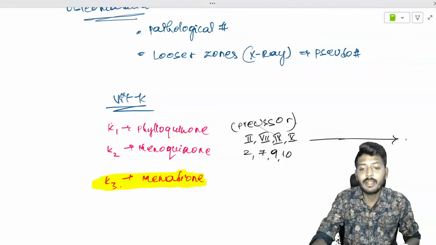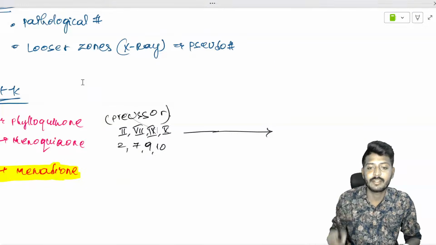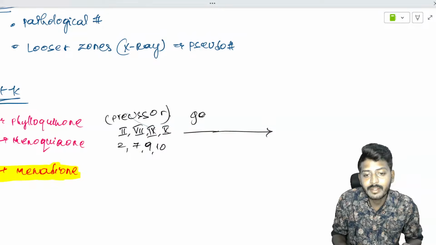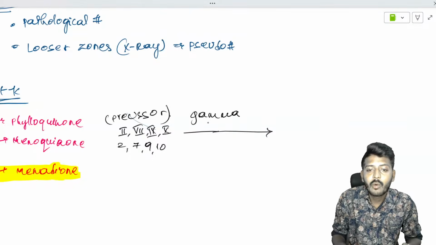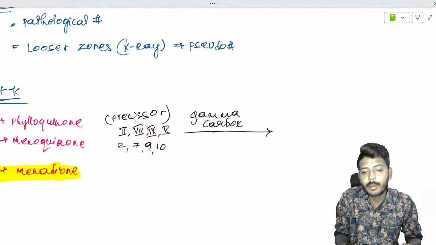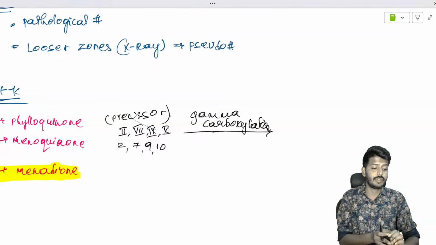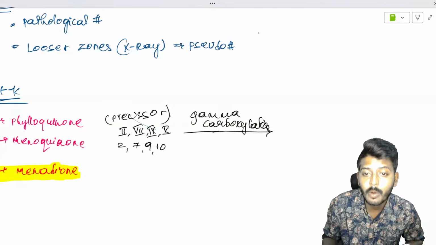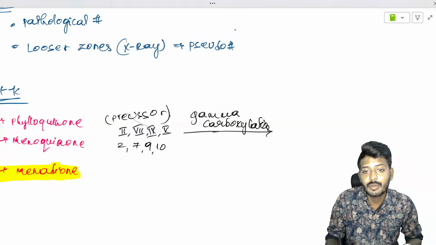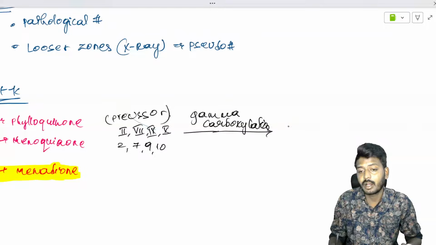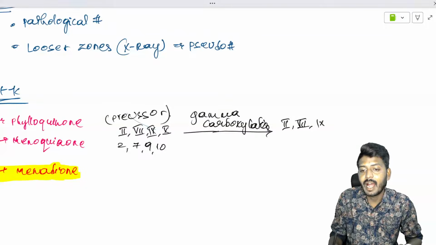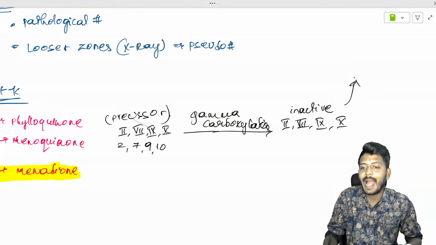Okay, so vitamin K is required. How is vitamin K required? They undergo a process called gamma carboxylation. What is this gamma carboxylation? It is a process in which these clotting factors undergo carboxylation at the gamma position. For gamma carboxylation to occur, 2, 7, 9 and 10 are synthesized in an inactive form. So we have inactive 2, 7, 9, 10.